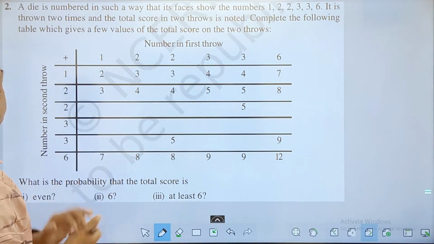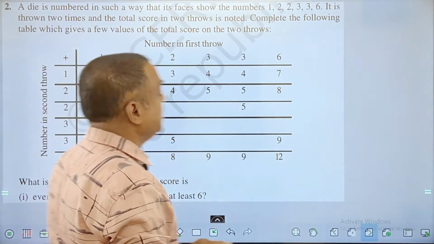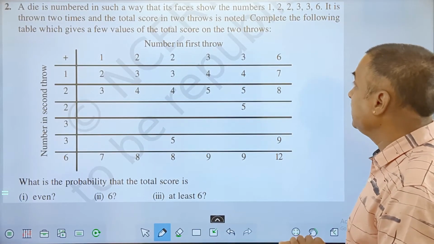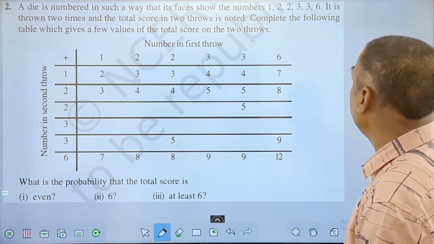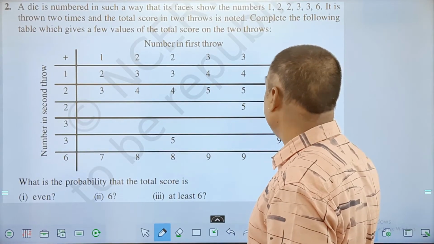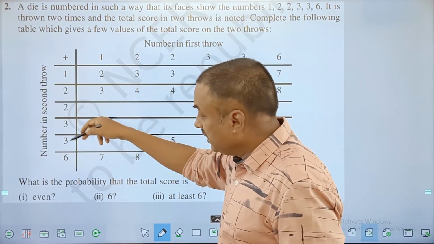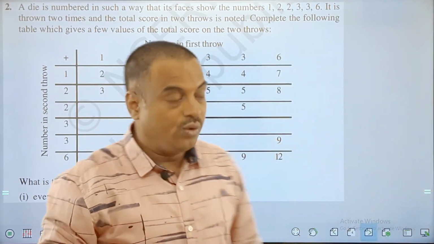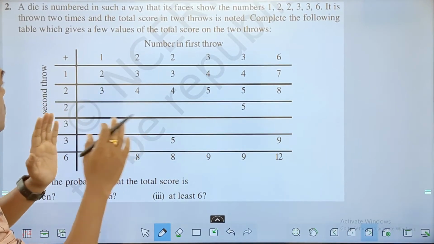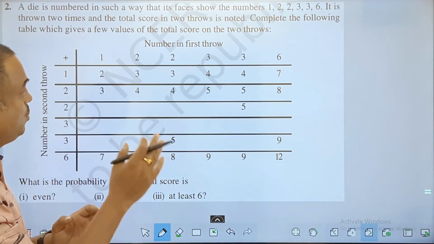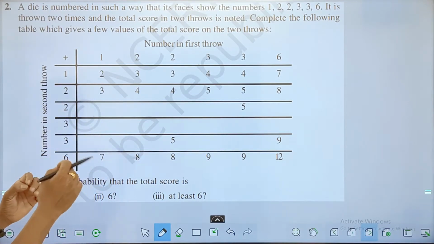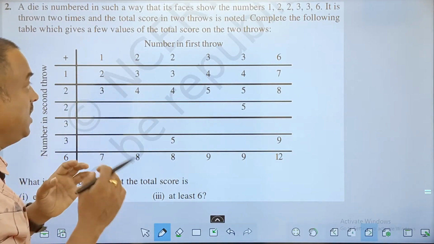Okay. So this is your second question given in the optional exercise. The question says a die is numbered in such a way that its faces show the numbers 1, 2, 2, 3, 3, 6. So you can see 1, 2, 2, 3, 3, 6 on the first die, and 1, 2, 2, 3, 3, 6 on the second die. It is thrown 2 times and the total score in the 2 throws is noted. Complete the following table and give us a few values of the total score on the 2 throws.